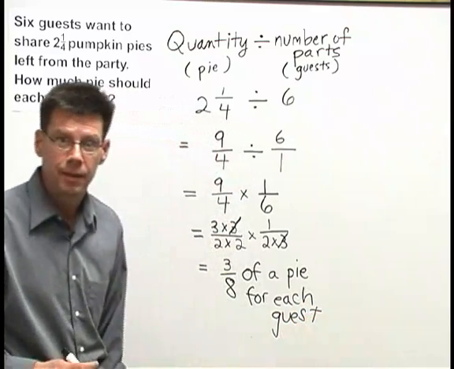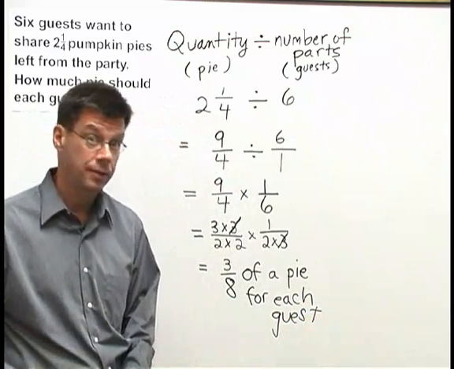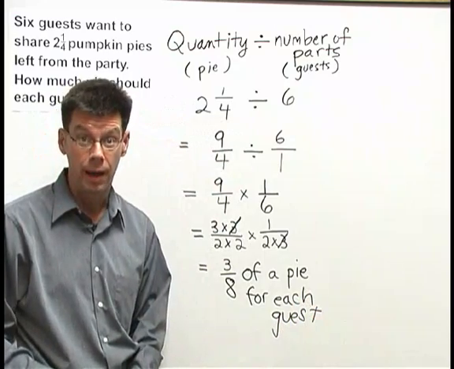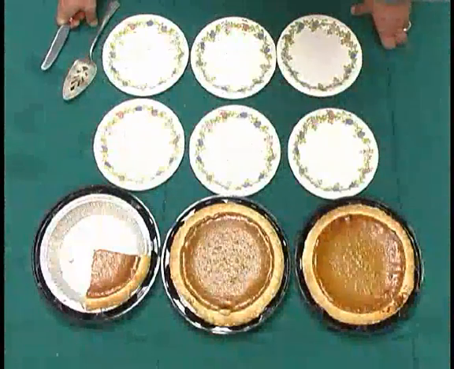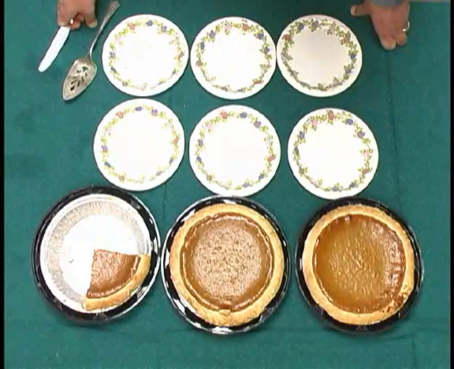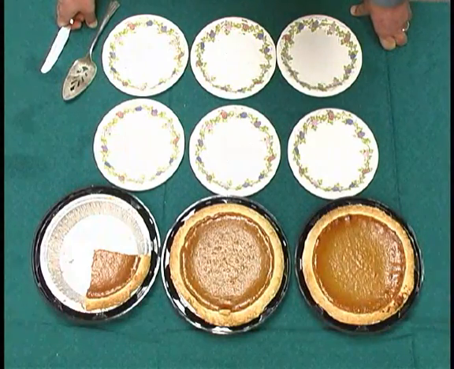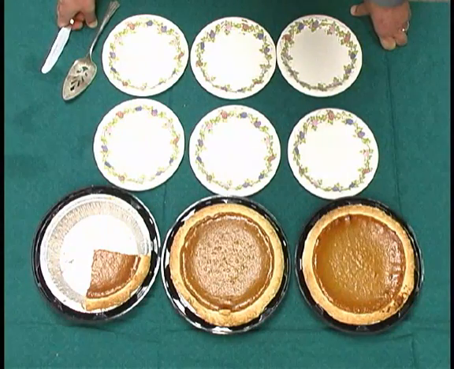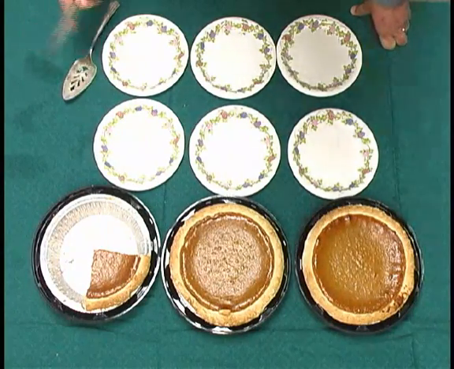Now let's go back to the pies and see if we can actually slice up the pies in that way. So now I see that I'd like to be able to give each guest 3/8 of a pie. In order to get 3/8 of the pie, first I need to slice them up into eighths.